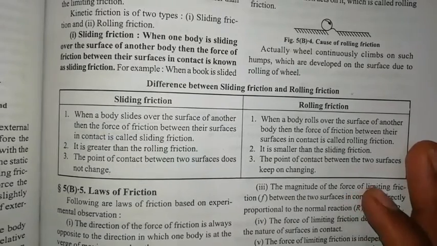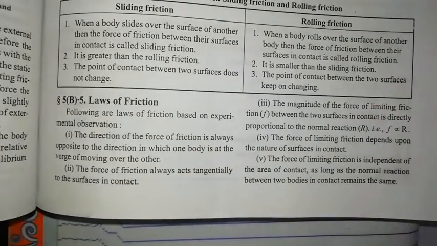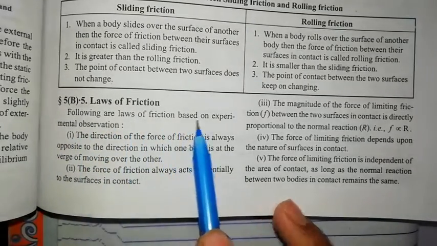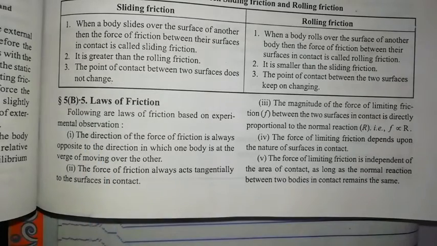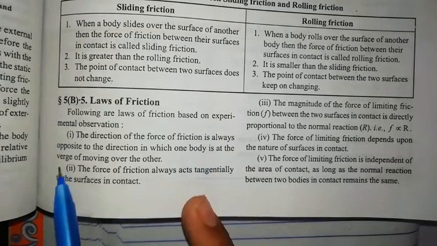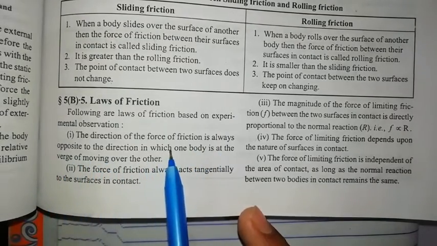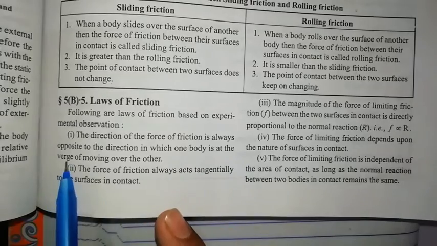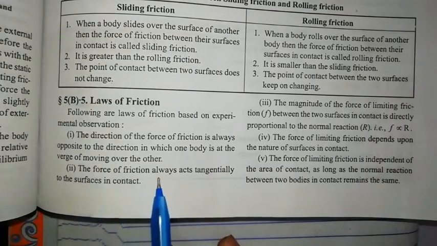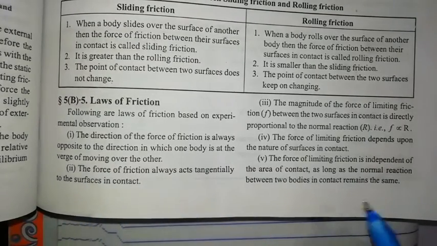Now laws of friction. Our next topic is laws of friction. Following are the laws of friction based on experimental observations. First, the direction of the force of friction is always opposite to the direction in which one body is at the verge of moving over the other body. First law. And second, the force of friction always acts tangentially to the surface in contact.